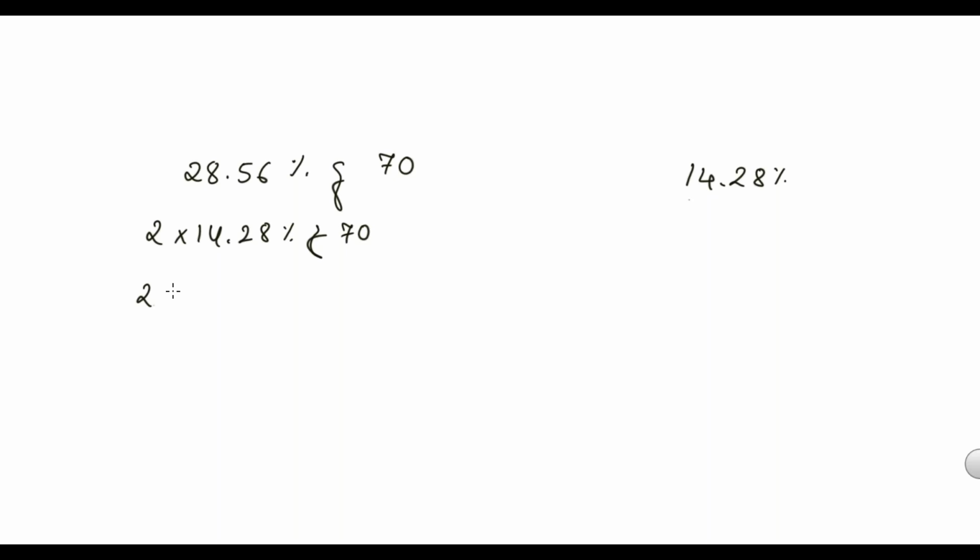Now 14.28% is 1 by 7, so 1 by 7 into 70 is 10, and 2 times that is 20. Correct? So 28.56% of 70 is approximately 20.